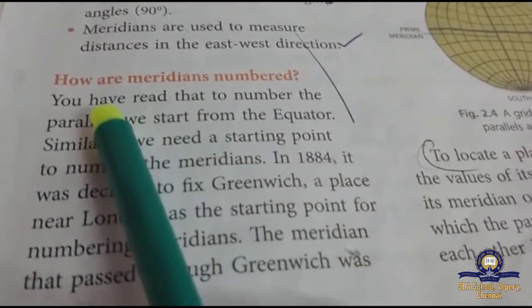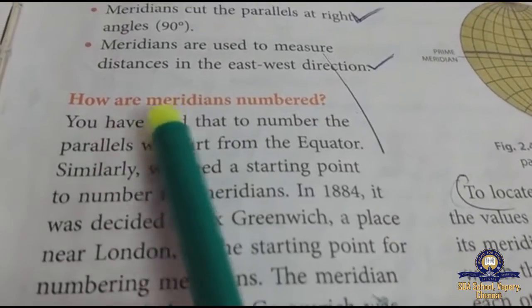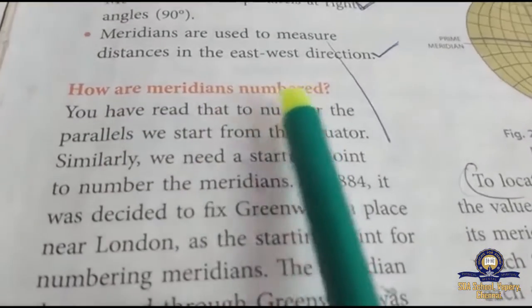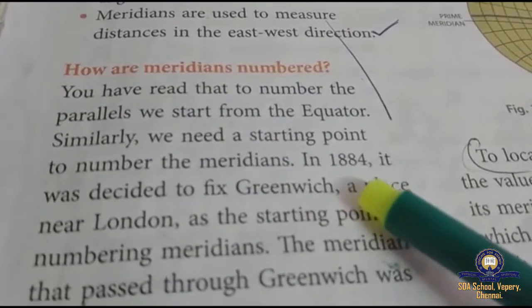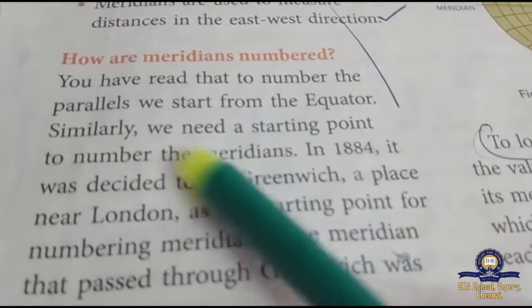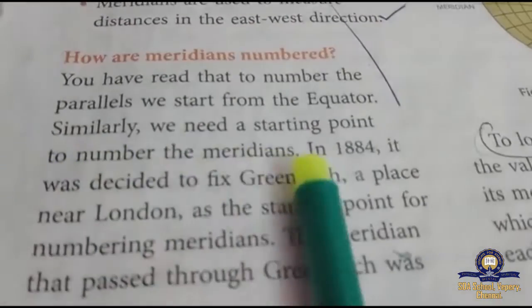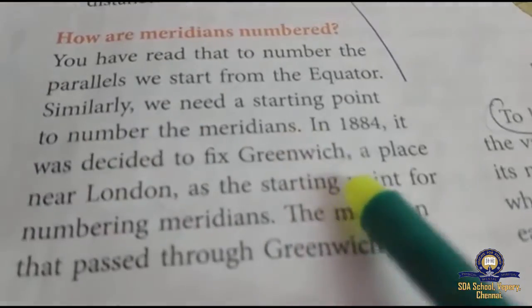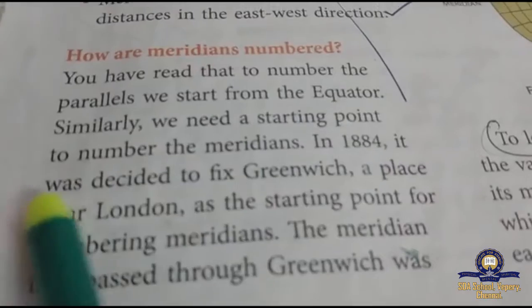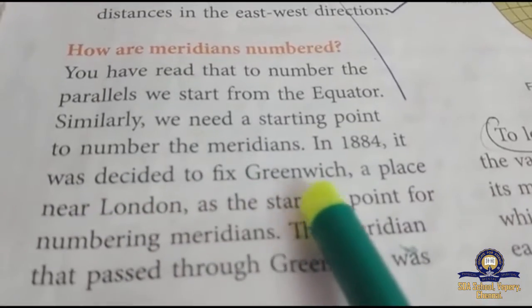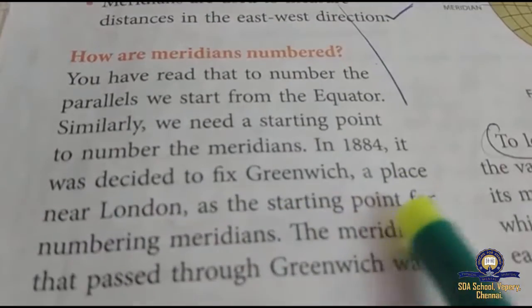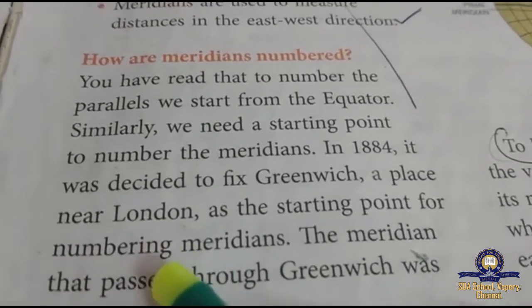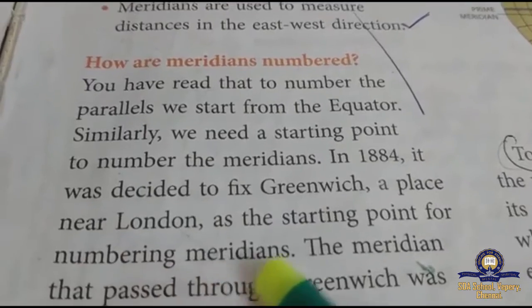Now we saw how parallels are numbered. Here is given how meridians are numbered. There is one important thing when we number meridians. In 1884, it was decided to fix Greenwich, a place near London, as the starting point for numbering meridians.